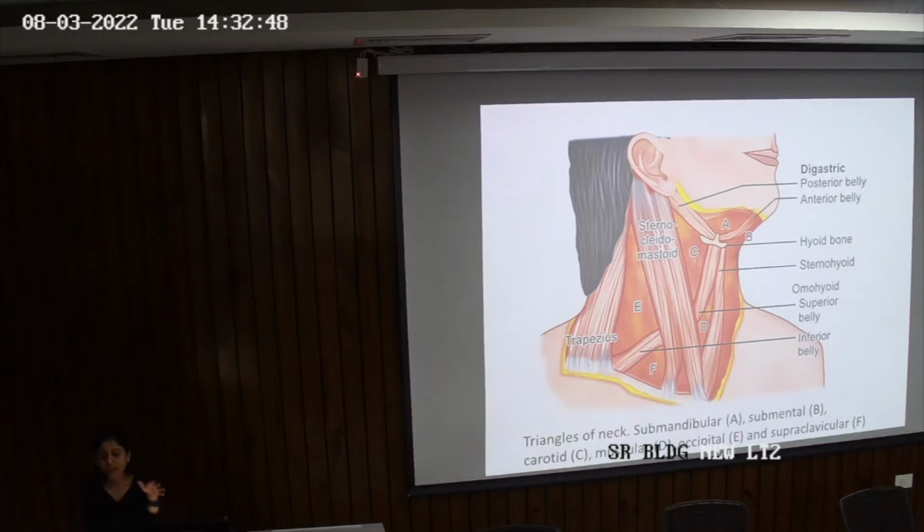Similarly, omohyoid defines your limit of neck dissection. Can you see this muscle which is coming from the hyoid below? That is your omohyoid. Now, omohyoid is divided into two bellies, a superior belly and an inferior belly. This muscle is also important because it is dividing your neck and the level of nodes. This gives you the extent of dissection in the neck. And then there is carotid sheath. Now we know in carotid sheath there's common carotid artery which is dividing into internal and external carotid artery.